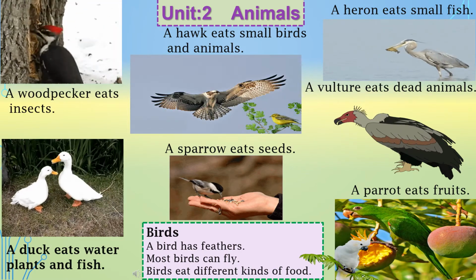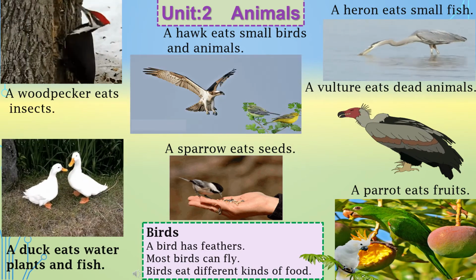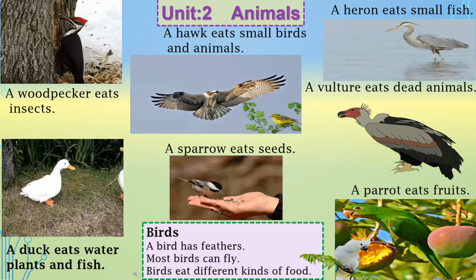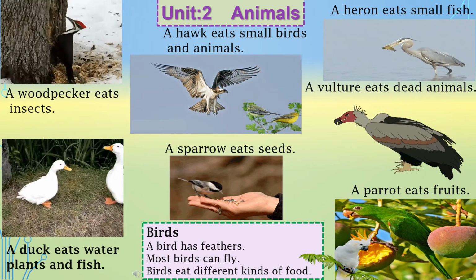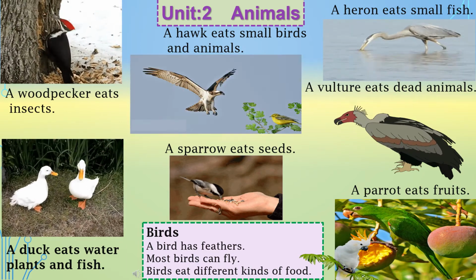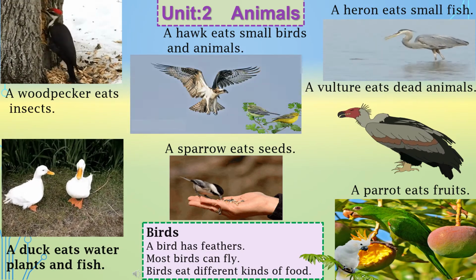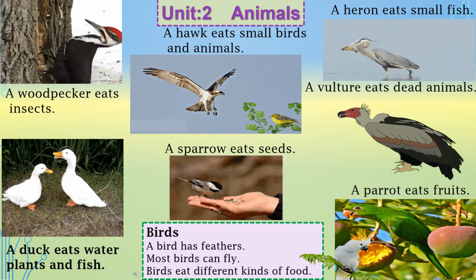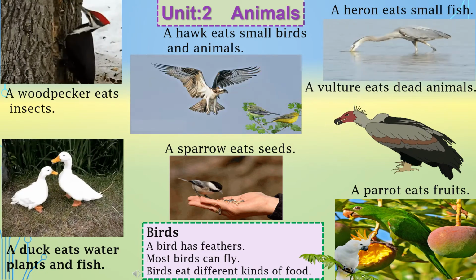So let's read about the birds from page 12 of your book. Now, as you can see, there are pictures of many birds, and under each picture one sentence is written about that specific bird.